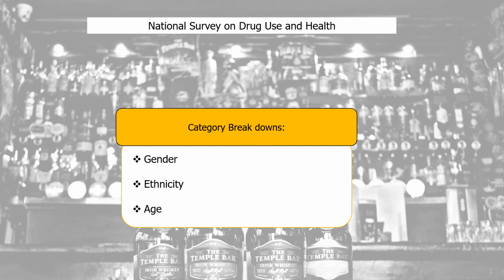Another consideration with a sample size is that you can have increased insights or more unknowns depending on what is included. So in the National Survey on Drug Use and Health, they had breakdowns by gender, ethnicity, and age. See the different categories across the screen.